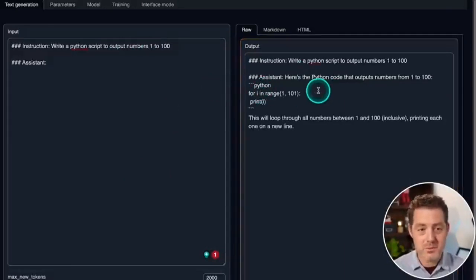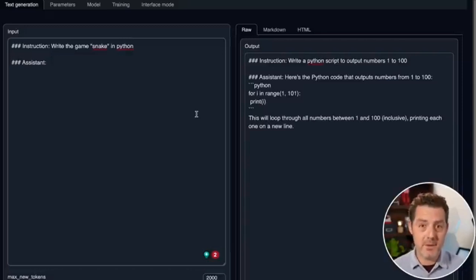I've been super impressed with all of the open source models lately. They are becoming so good so quickly. Next, let's have it write a snake game in Python. No other model has been able to get this right. If you watched my previous video about the Guanaco 65B model, it got really, really close, but not quite there. Let's see how this one does.